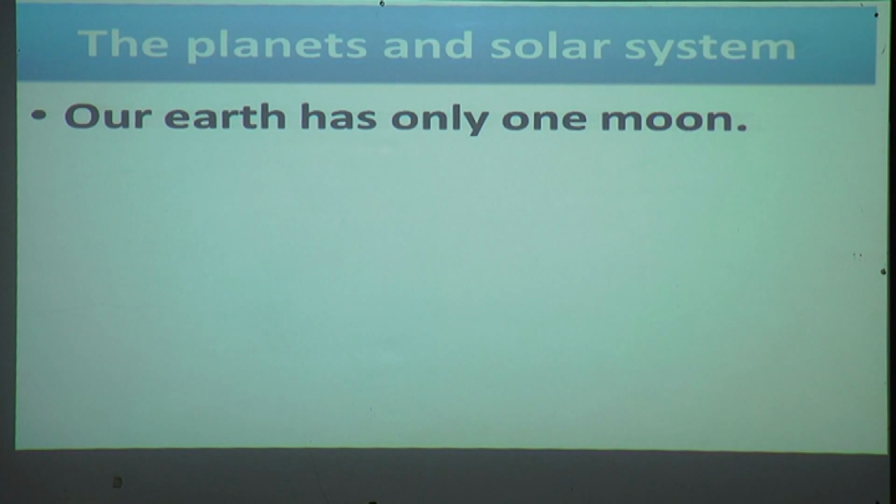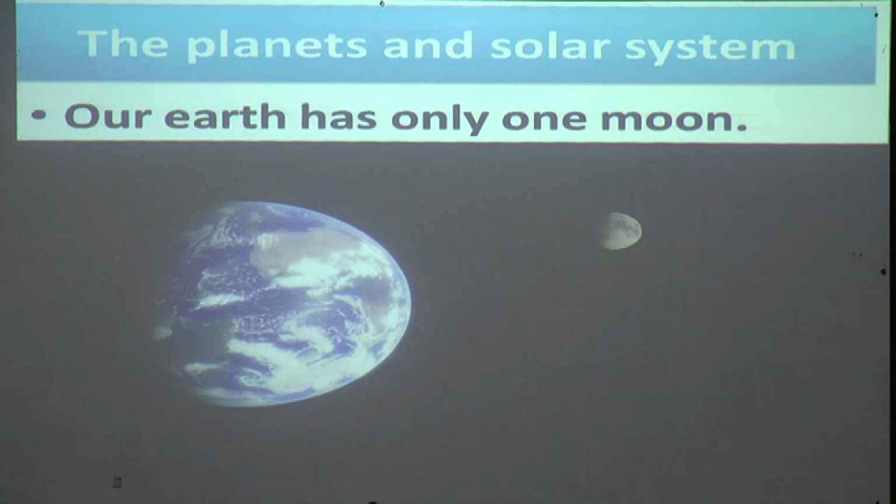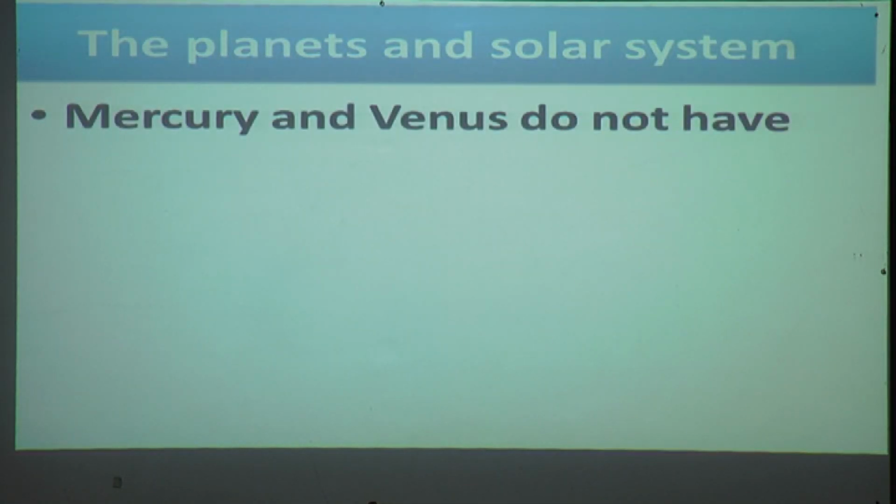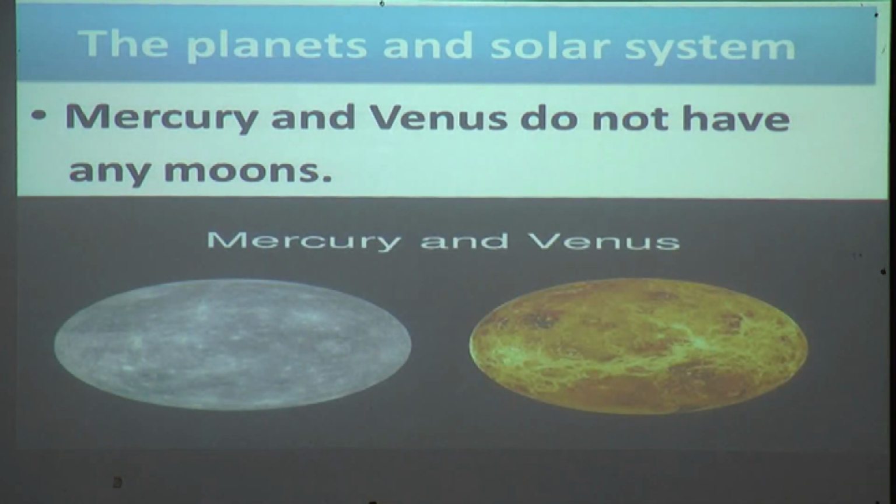Our earth has only one moon. Yes, you have seen in the sky there is only one moon for the earth. It is called the natural satellite of the earth. Mercury and Venus do not have any moons. Yes, the planets Mercury and Venus, they don't have any moon.